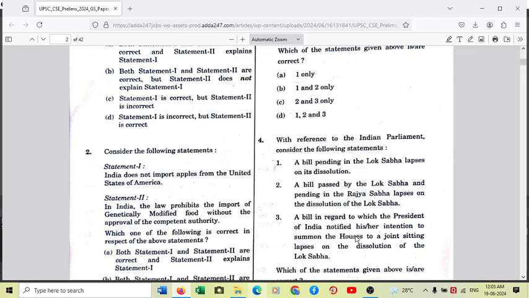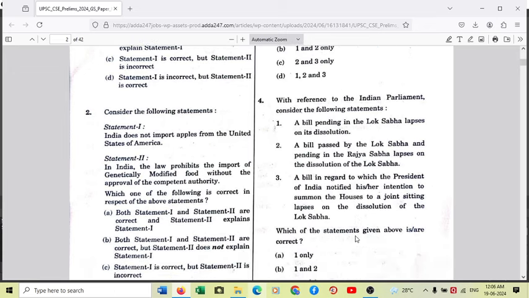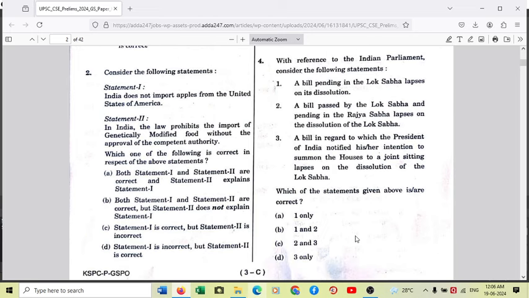Without FSSAI's approval, India cannot manufacture, import, use, or sell genetically modified food. So definitely the approval of a competent authority, which is the Food Safety and Standard Authority of India, is required. So statement 2 is correct. Statement 1 is incorrect, statement 2 is correct. So basically the answer is D, option D. So number 2 question answer is D for Delhi.